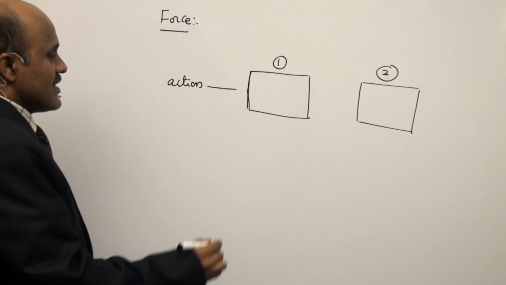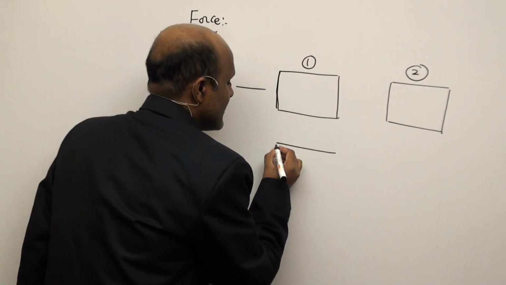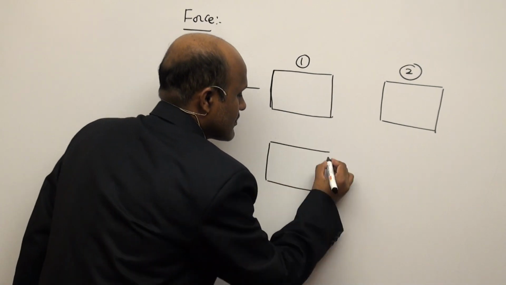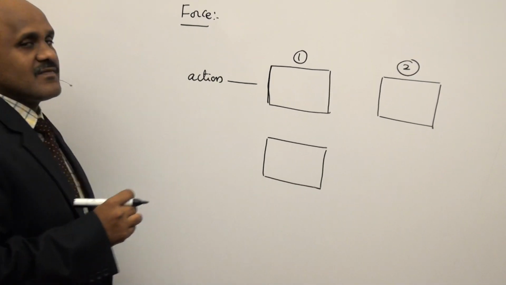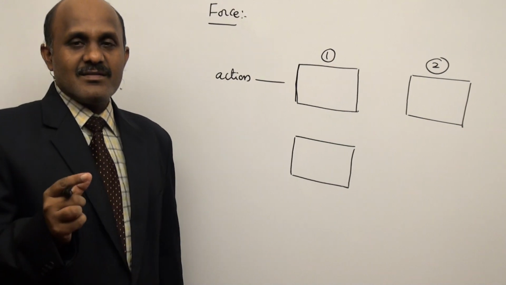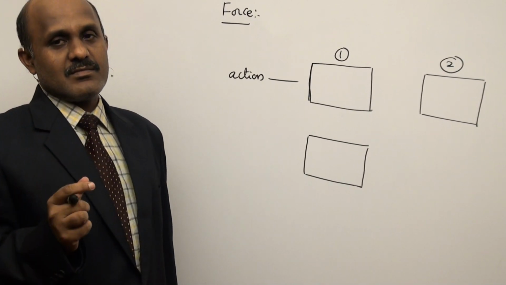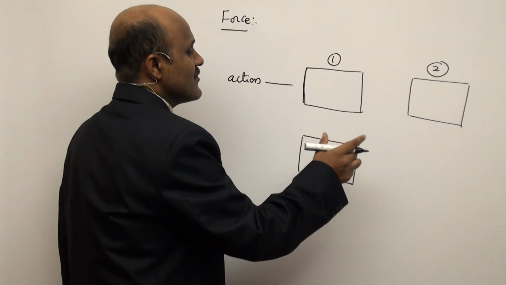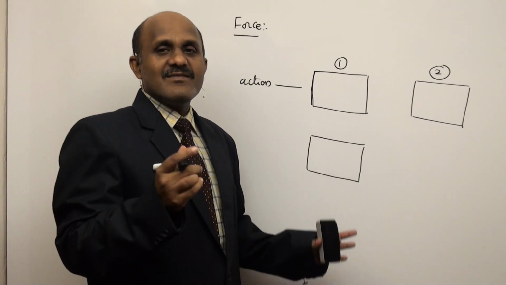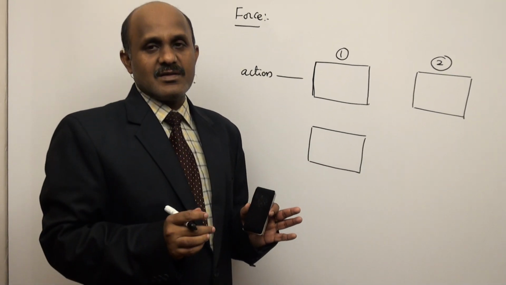Suppose the body is in motion with some velocity. Because of this action, there is a change in its motion. If the body is moving at uniform velocity, there is a change in its uniform velocity.